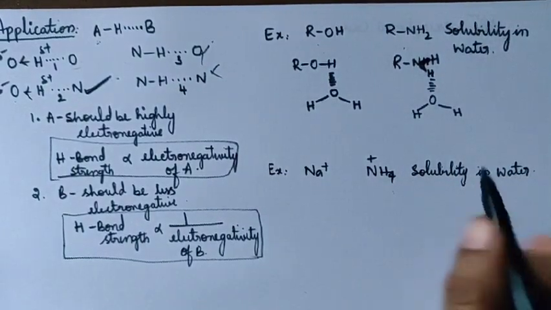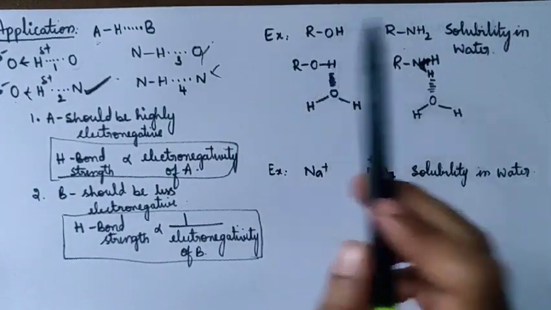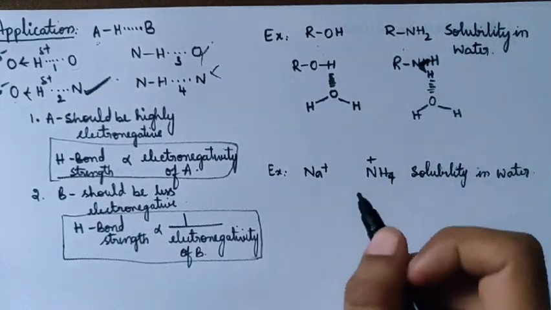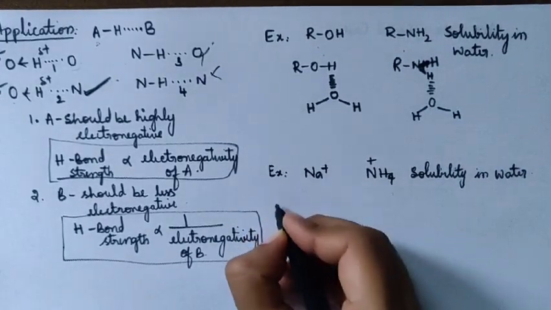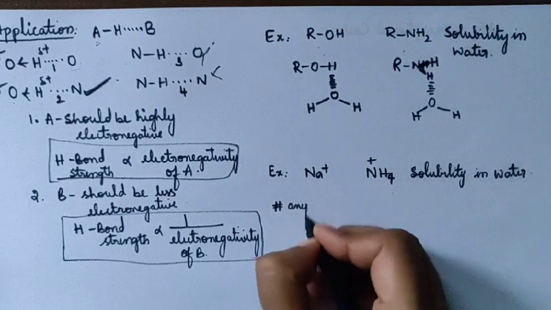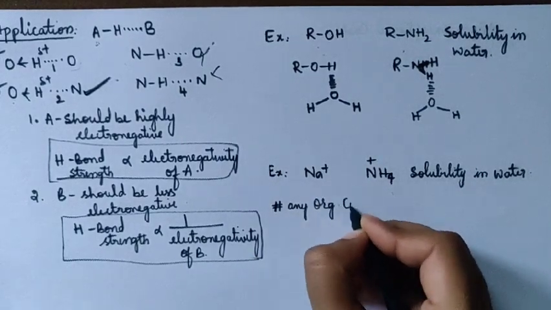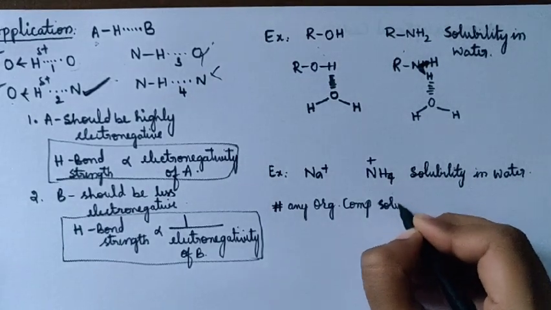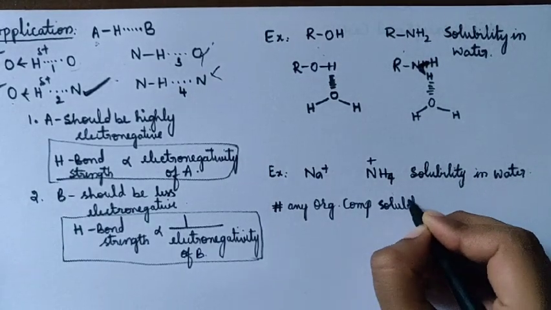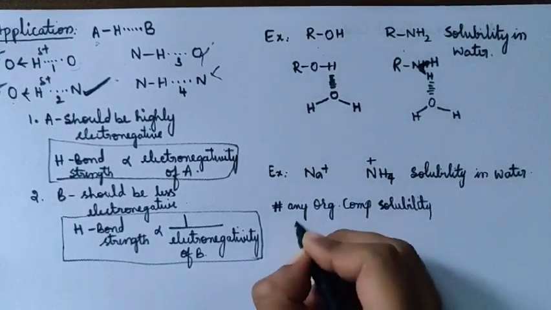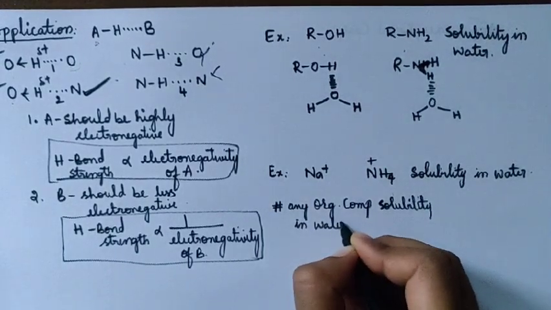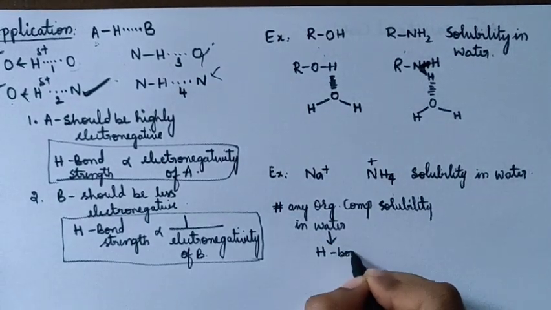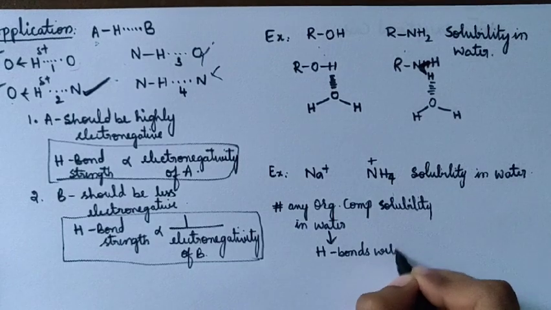Like this. Remember, any organic compound, if it is soluble in water, means it forms a hydrogen bond with water. Remember this point. Any organic compound soluble in water means its solubility should be through hydrogen bonding with water.